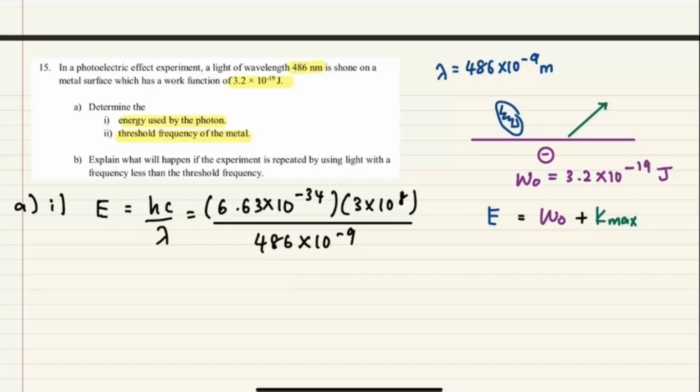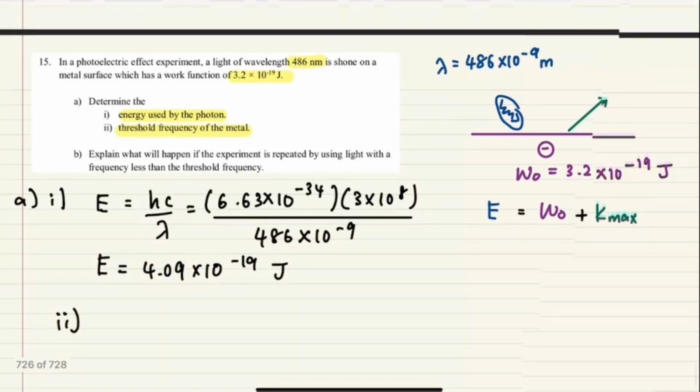Okay. Ini dapat berapa? Ada yang dah kira tak? 4.09 times 10 to the power negative 19. Yes. Okay. So again, if you want to compare with electron volts, you can divide with 1.6 times 10 negative 19. You don't have to, but if you do, you will get 2.56 electron volts. Okay, yang kedua.